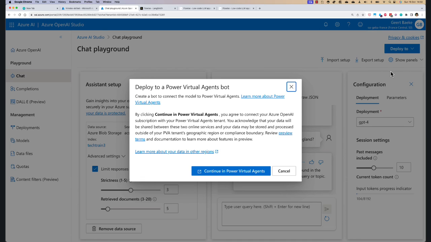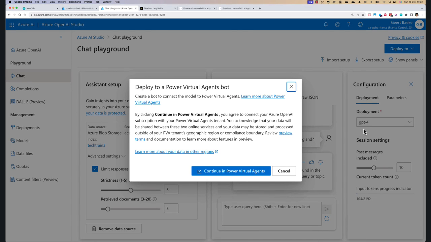And yes, we can, but there's a caveat here, because this is only supported in a Power Platform environment in the US. And if my default environment is in the EU, clicking this button will actually result in a bot without the integration with this cognitive search solution. There's a way to solve this.